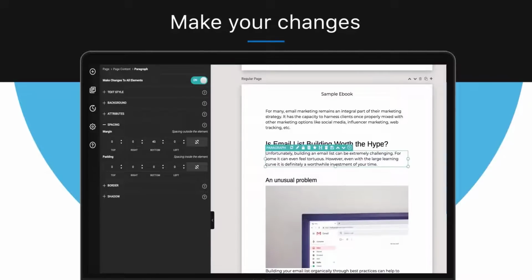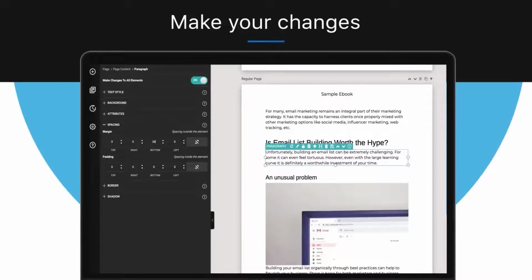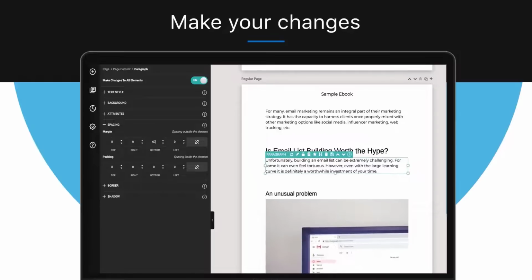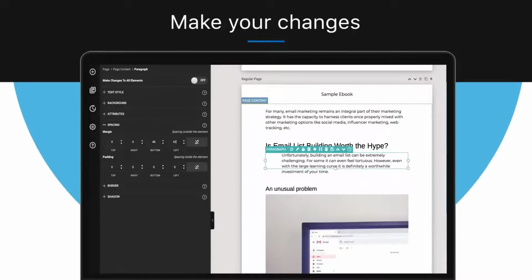What I can also do is, when I'm adjusting this toggle, this margin item, I can use the up and down arrow keys, which will automatically increase or decrease rather than me just using the cursor. Now, if I wanted to adjust this paragraph individually, then I'd click off the make changes to all elements, and let's say I want to indent this paragraph, then I would use, for example, the left margin and increase that proportionately. If I want to also adjust the right hand side, then I can increase or decrease that too.